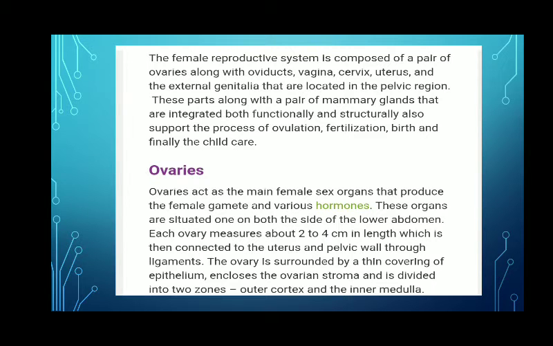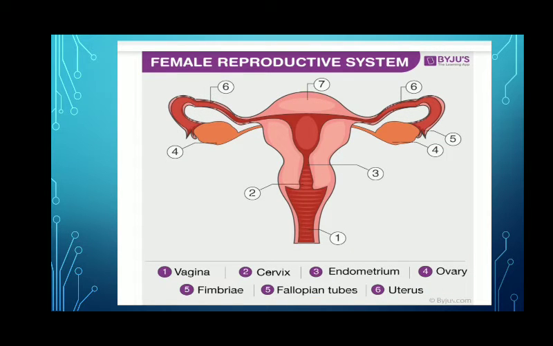And here you can see the structure of the female reproductive system. It consists of ovaries. These are oval shaped organs which are inside the abdominal cavity of a woman near the kidneys. Every woman, every female, has 2 ovaries, and the ovaries are the primary reproductive organs in a woman.